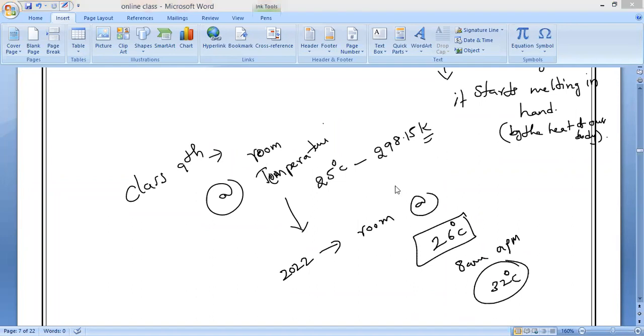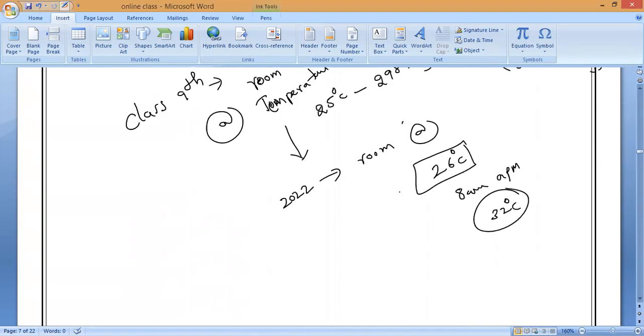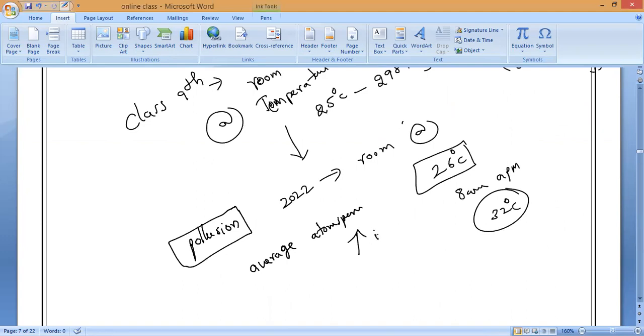Imagine this is because of our human actions: pollution and global warming. Average atmospheric temperature is rising day by day. That is why, do you know, almost 7 metals are ready to convert into liquid state. Imagine that situation.